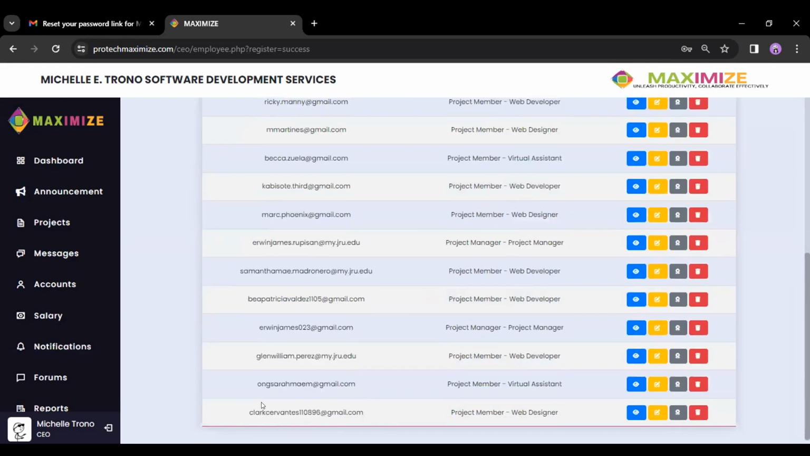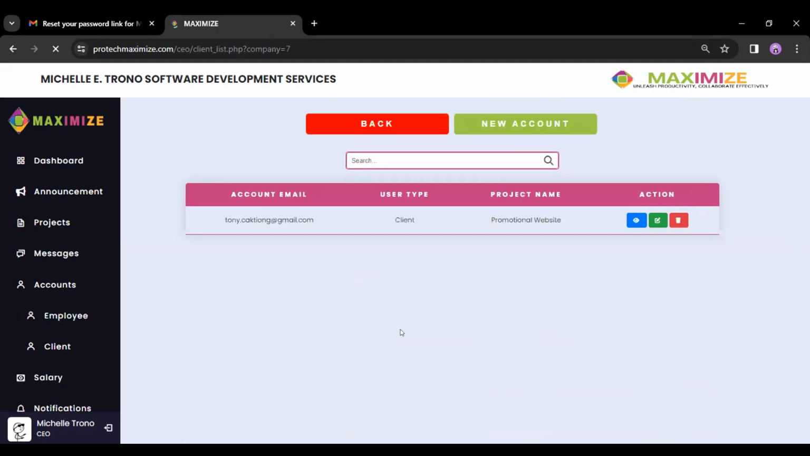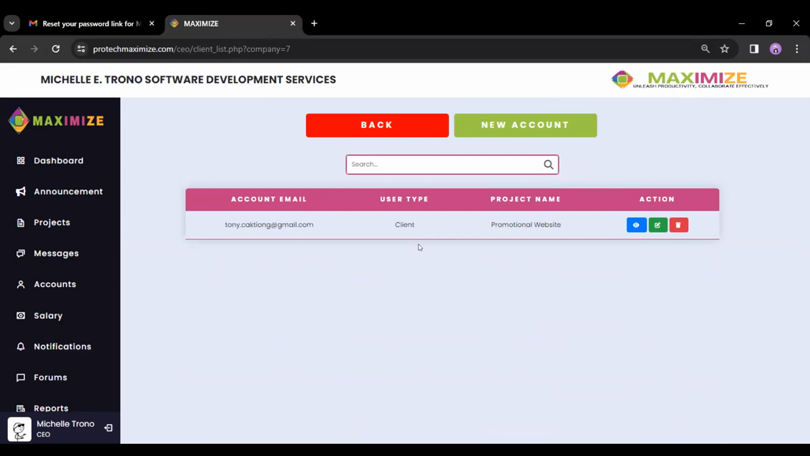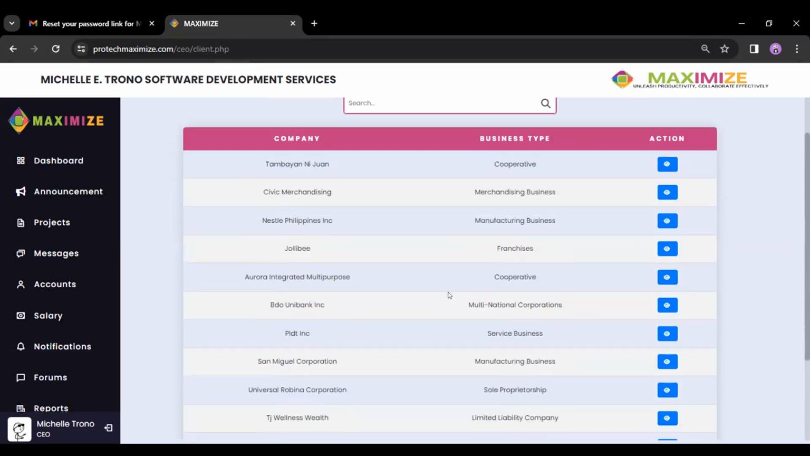Next, we're going to create the client side, so we go again to our accounts module and go to the client module. For our client module, it's the same case. However, in this case, it first shows the list of companies. Then when we view those companies, just click one. For instance, for the Jollibee company, we have here the list of accounts that are added for this company. Just go back again, and you will be able to add a new account here. However, for this case, we just have to add a new company and at the same time a new representative for that company. So just add account.